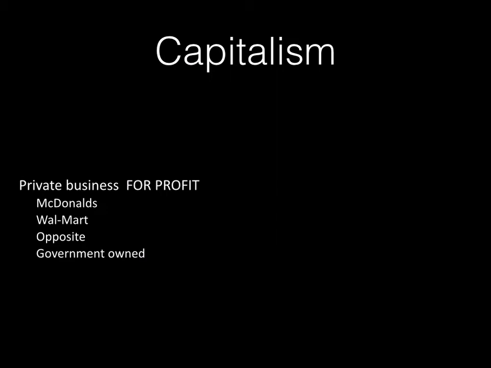Everything's owned and decided by the government, which makes it really difficult to set prices, right? Well, how does the government know how much to sell that hamburger for? They have to be able to determine how many people are going to buy those hamburgers. A lot of decisions have to go into what the price will be. And in a capitalist economy, it's going to be determined by something called supply and demand. That's how the prices are going to get set.